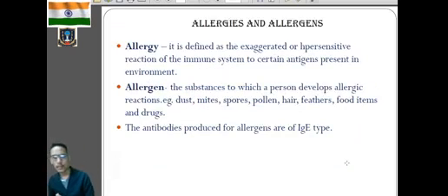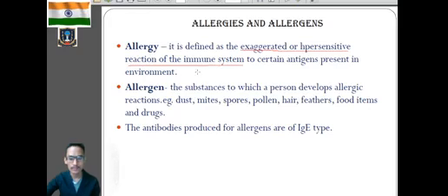Next one, what do you mean by allergies and allergens? Because all of us suffer from allergy, right? So what is allergy and what is an allergen? Allergy simply means an exaggerated or hypersensitive reaction of the immune system to certain antigens. Sometimes our body shows hypersensitivity reactions due to the presence of certain antigens which are called allergens, because allergens are those substances which cause allergy.